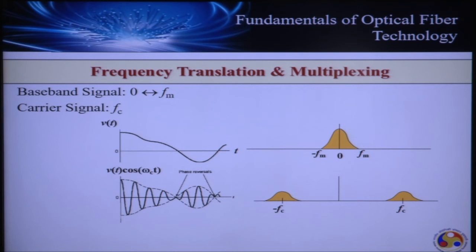Now the question is: if I am using frequency division multiplexing, translating all the signals occupying the same frequency range to different ranges, and transmitting these signals over a single communication channel, how is the information recovered at the receiver end? Let's try to understand how we can recover the information from these frequency translated signals.